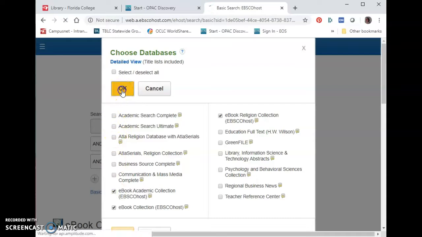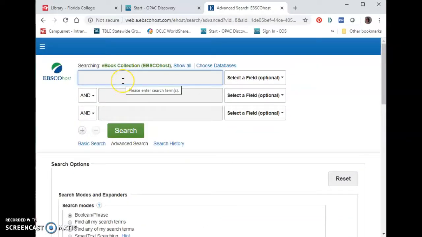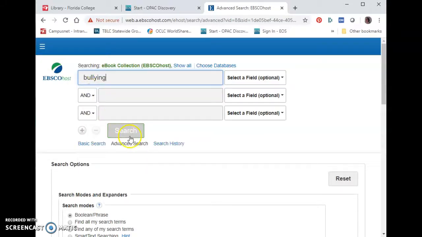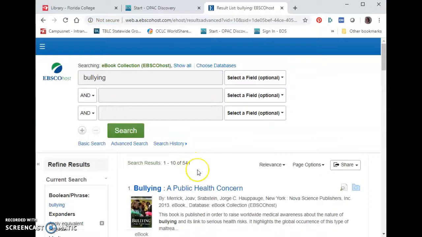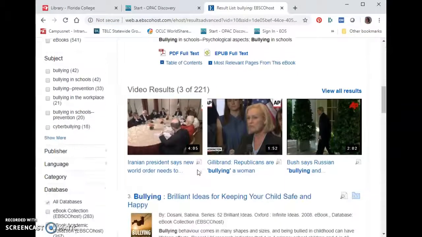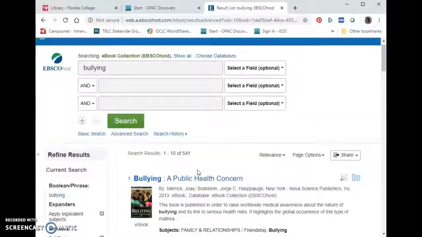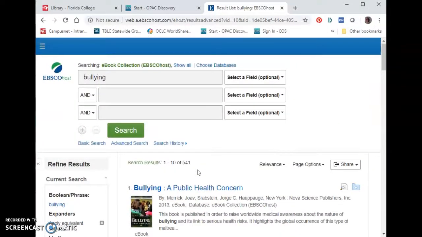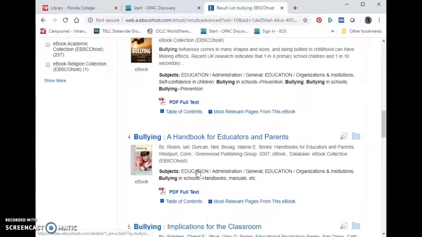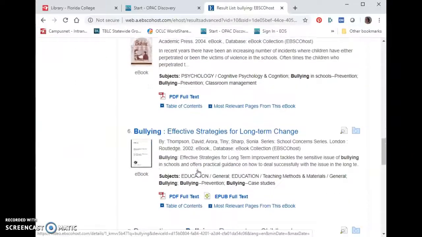So let's try that. I'm going to use bullying as my search term and click search. So I have 541 books across all 3 databases that have to do with this topic.